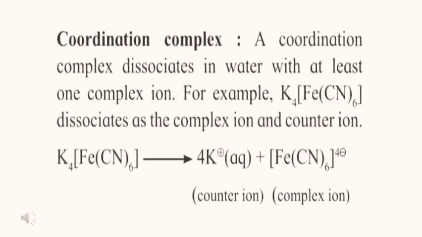K4[Fe(CN)6] in water gives 4K+(aq) plus [Fe(CN)6]4-. 4K+ is the counter ion, and [Fe(CN)6]4- is the complex ion.